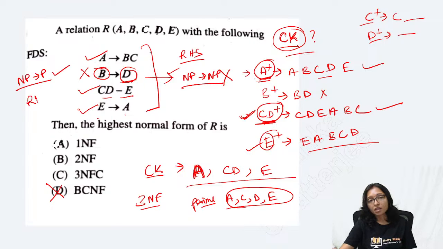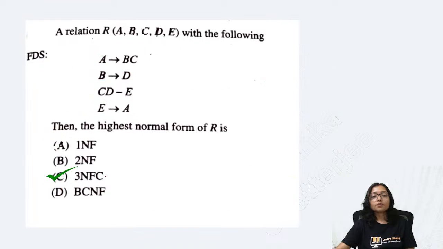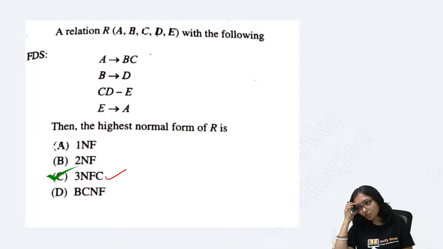If you get a prime attribute on the right hand side, that is allowed for 2NF and 3NF both. That's why it is in 3NF. So your answer will be 3NF. Is that clear to everyone?